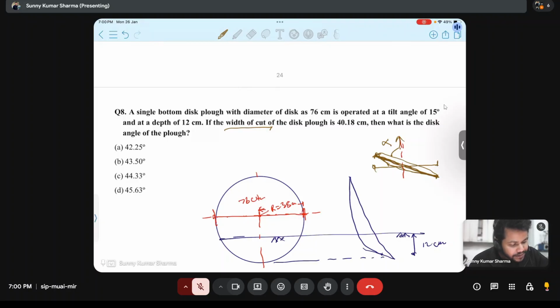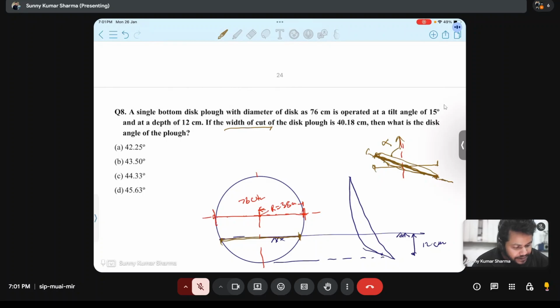This is the diameter of the disc. And at this distance, this is not the diameter. This is one chord of that circle. We have studied chord in our school days. This chord is explained in this figure. In this diagram, this is the one chord. This is not the width of cut.